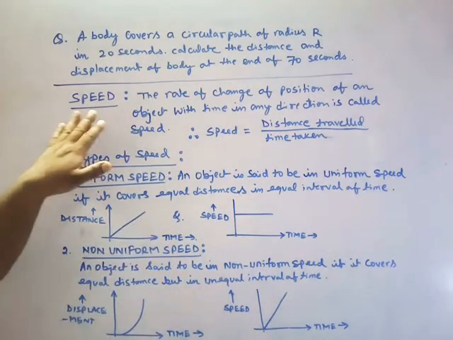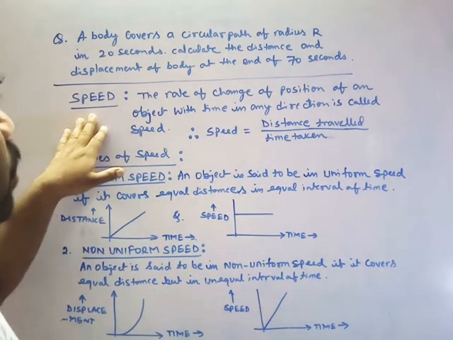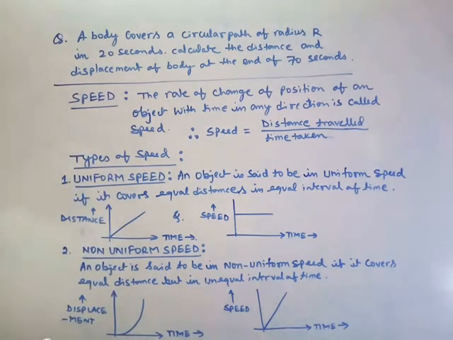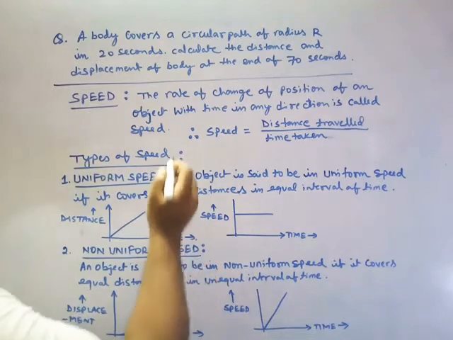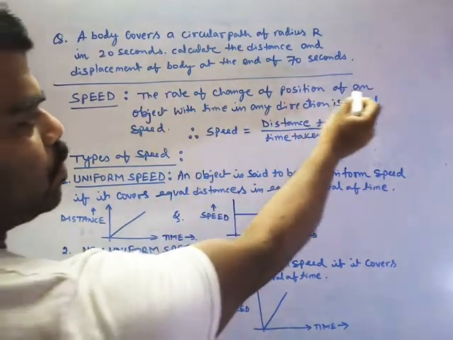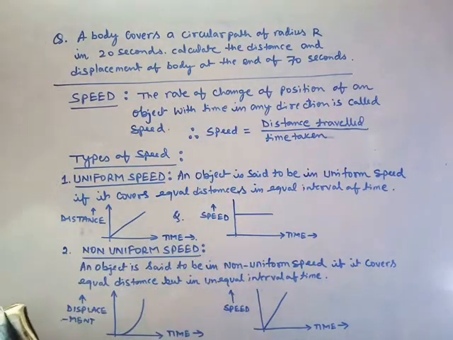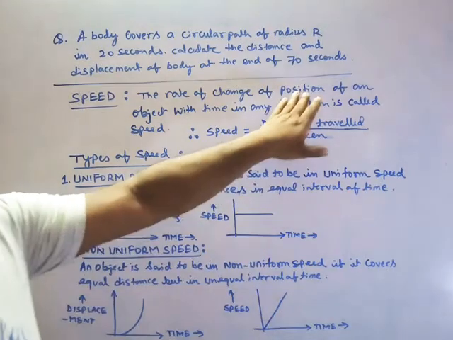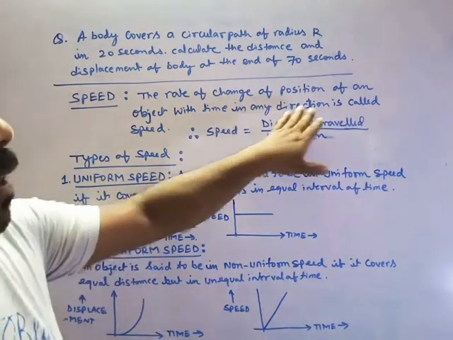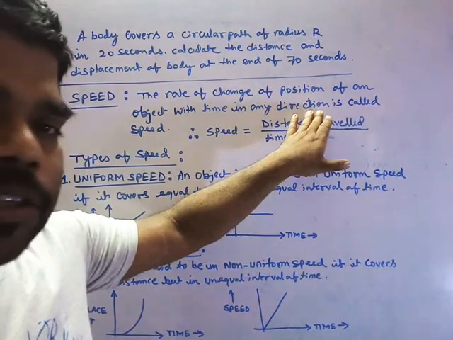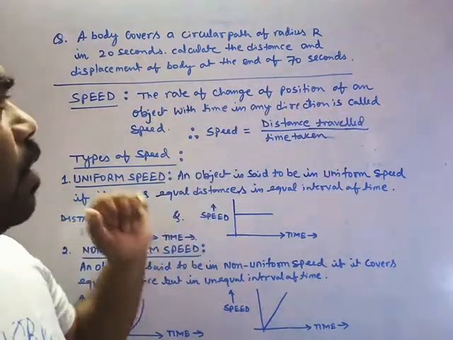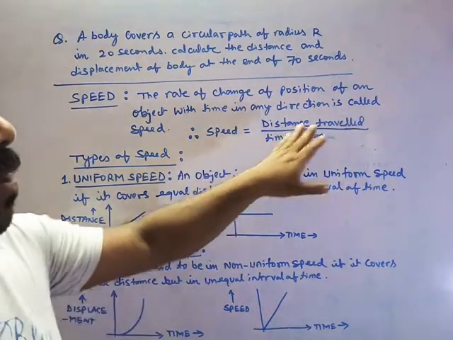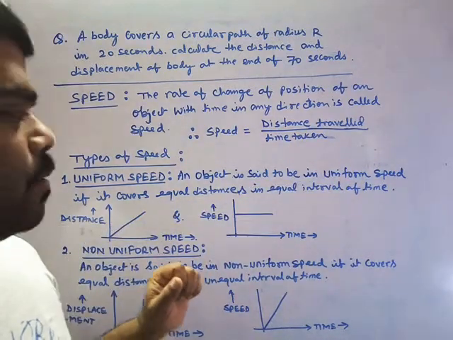As we know, this is a scalar quantity. If it is not already mentioned, then please write it down. This is a scalar quantity, definitely: the rate of change of position of an object with time. Whenever we change the position with respect to time, in any direction, that means there is no direction, then it is called speed, where speed is equal to distance traveled divided by the time taken.